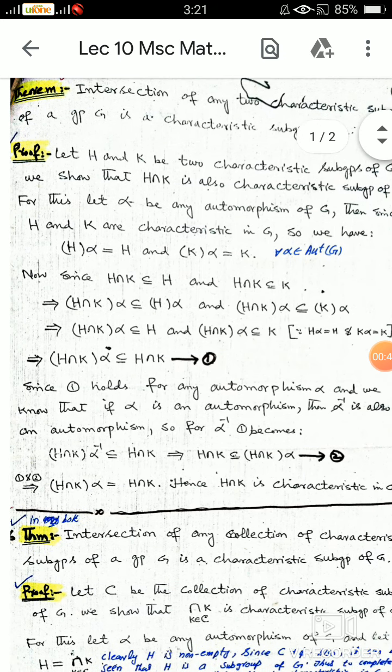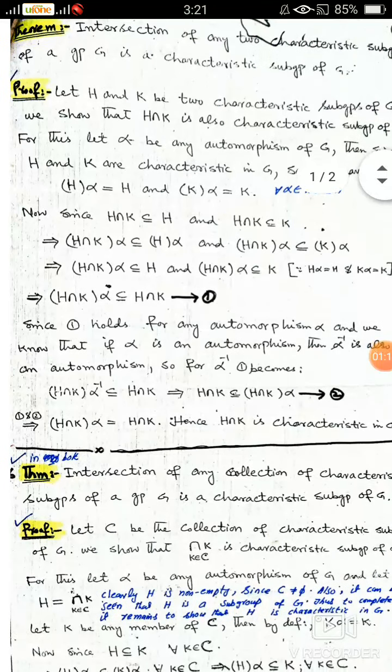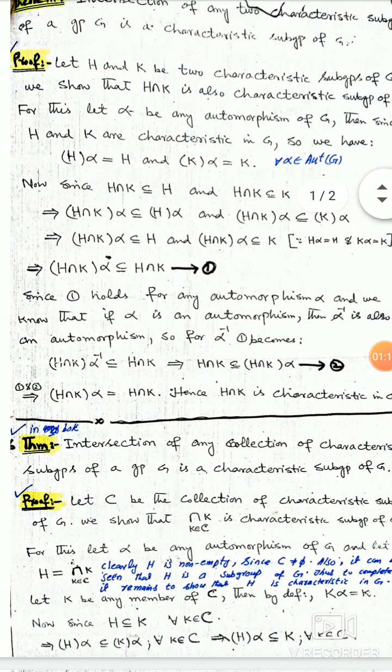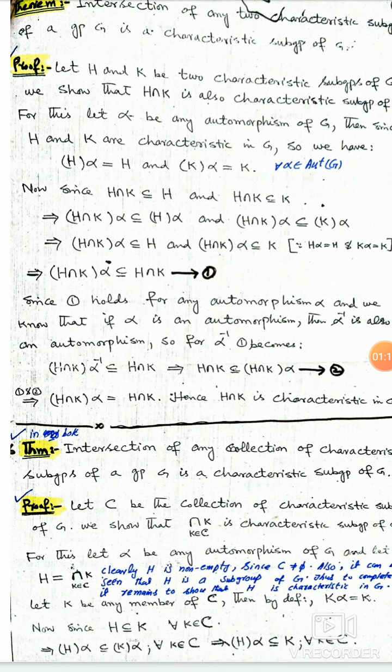Then since H and K are characteristic subgroups in G, by the definition of characteristic subgroup, we have H under alpha is equal to H and K under alpha is equal to K. Now since we also know that H intersection K is a subset of H and H intersection K is a subset of K, so H intersection K under alpha is a subset of H alpha, and also H intersection K under alpha is a subset of K alpha.